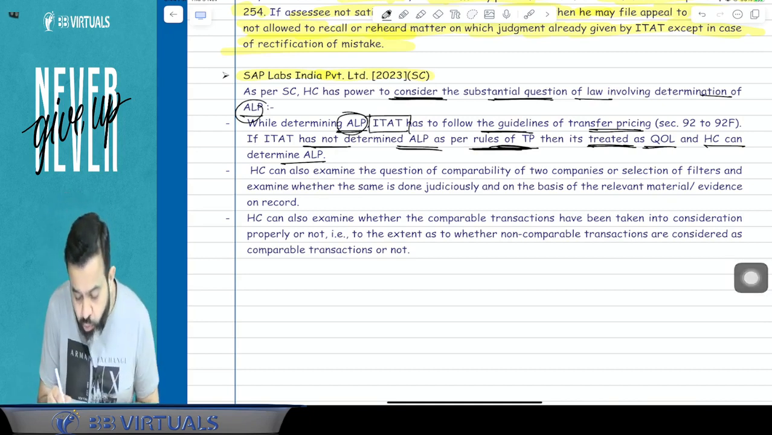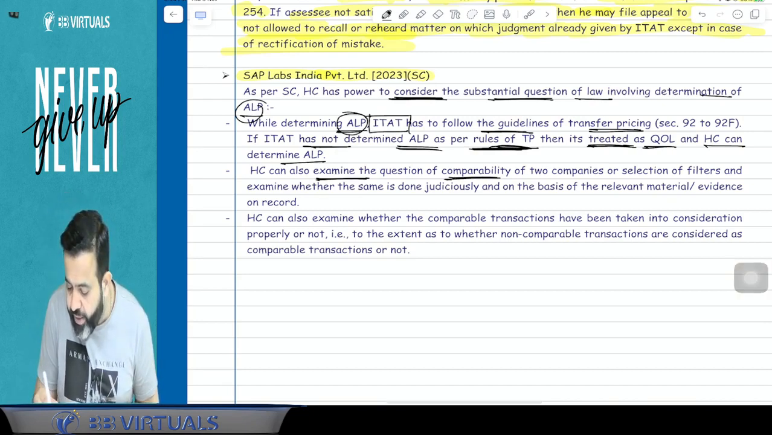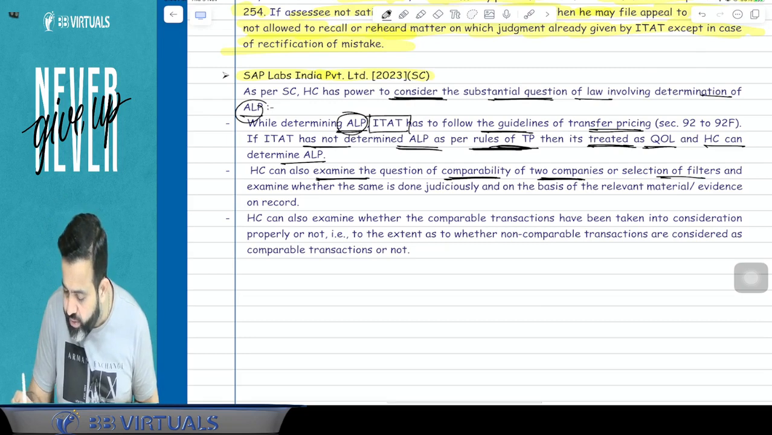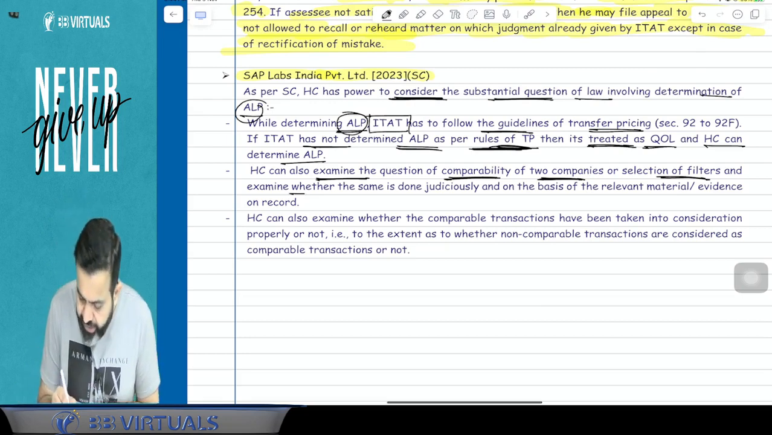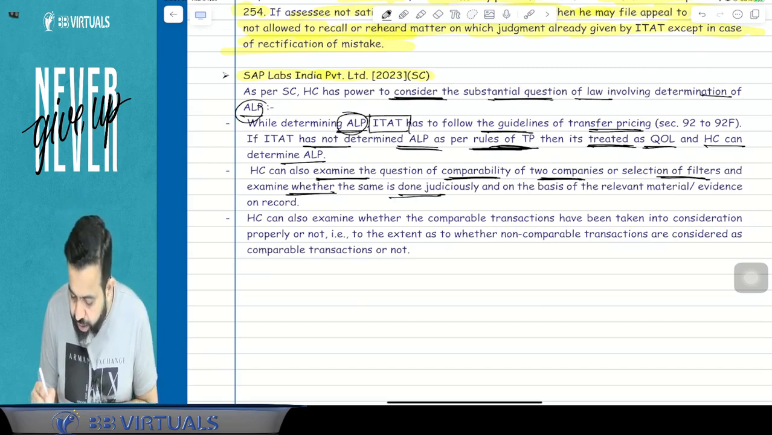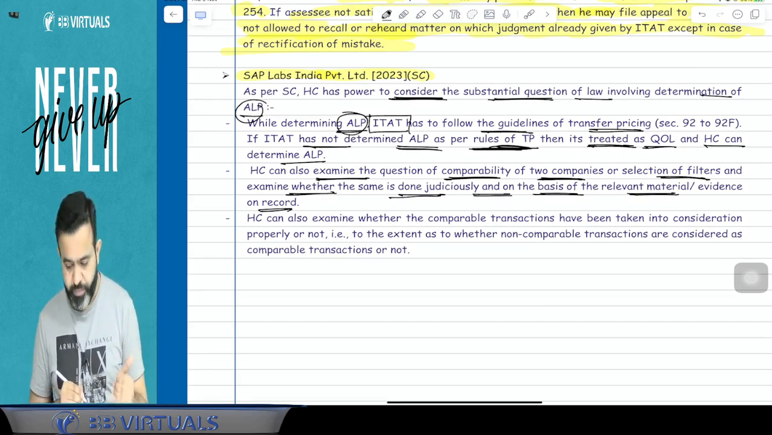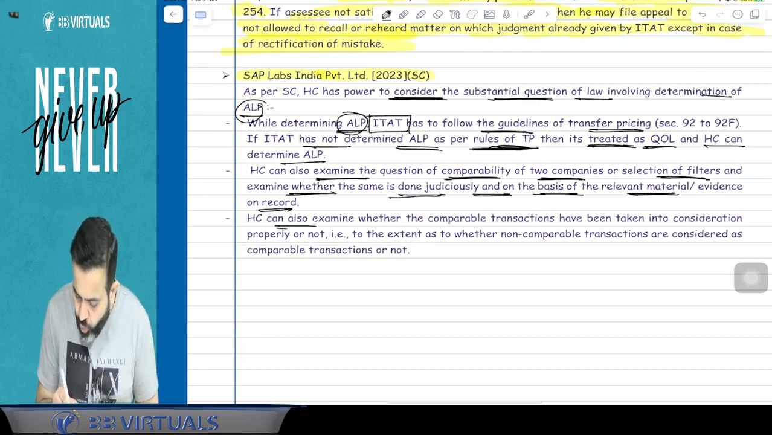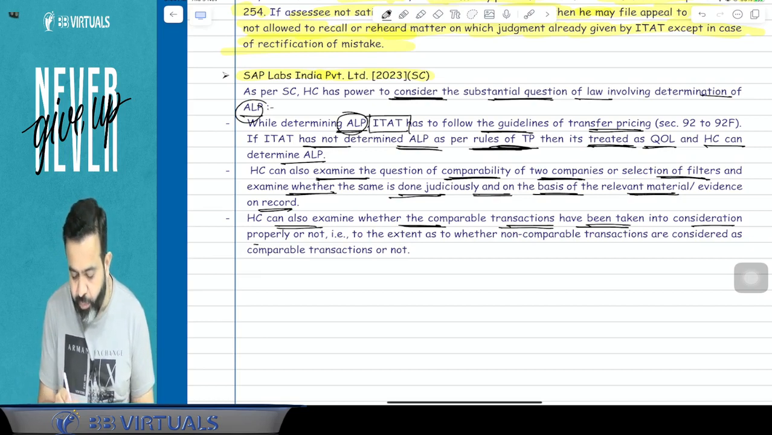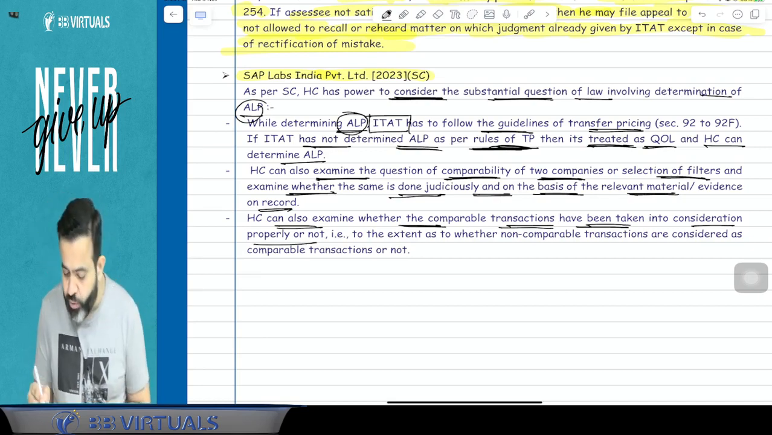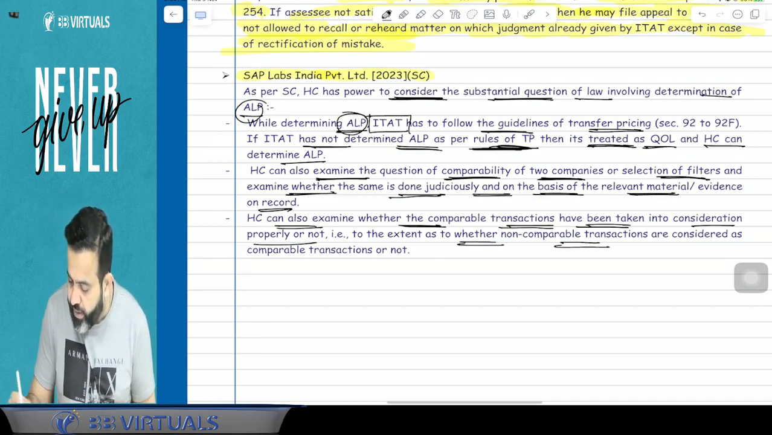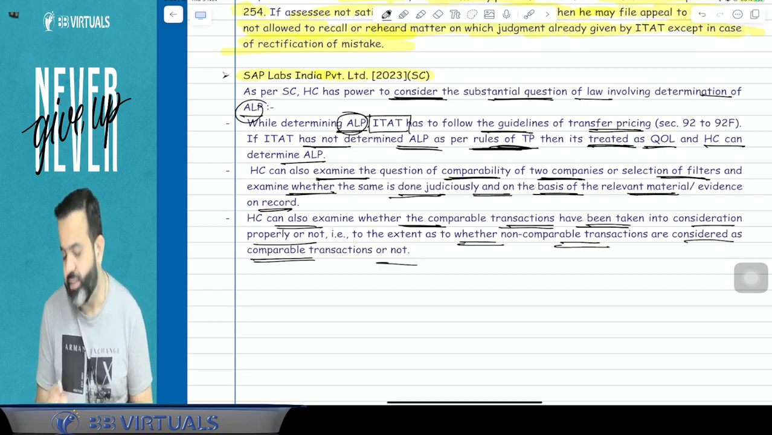Or the High Court can also examine the question of the comparability analysis of the two companies or the selection of the filter, and examine whether the same is done judicially and on the basis of the relevant material or evidence on the record or not. And the High Court can also examine whether the comparable transactions have been taken into consideration properly or not. That is, to the extent of whether non-comparable transactions are considered as comparable transactions or not.